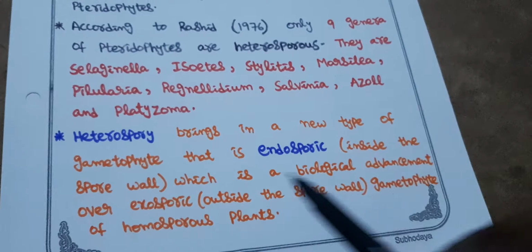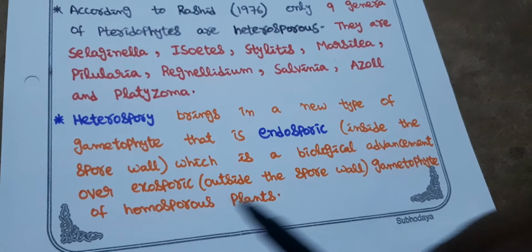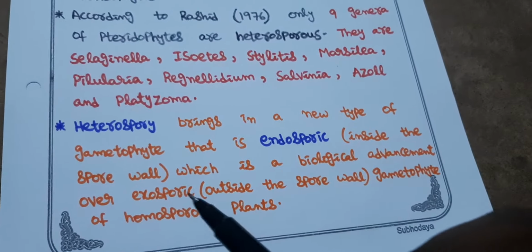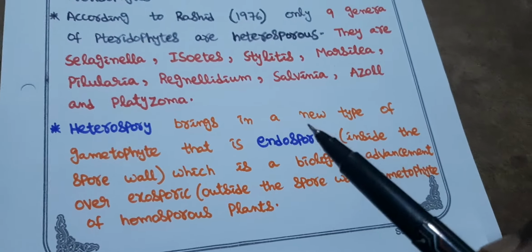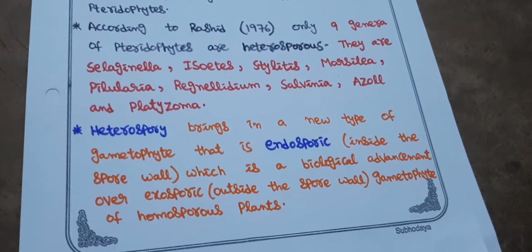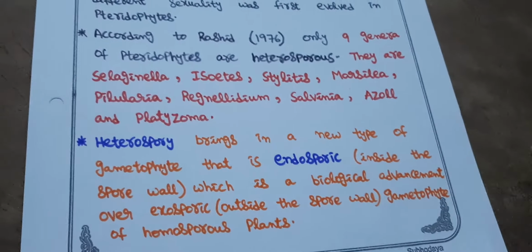Endosporic is a biological advancement over exosporic, outside the spore wall, the exosporic gametophyte of homosporous plants. In homosporous plants, we have seen only exosporic. The endosporic condition is initiated in heterosporous plants of pteridophytes. This is the starting point of this endosporic gametophyte condition.